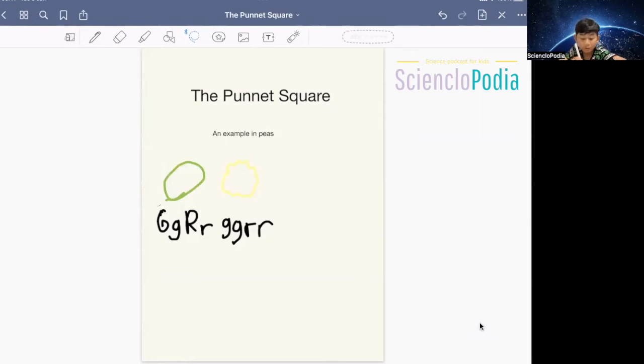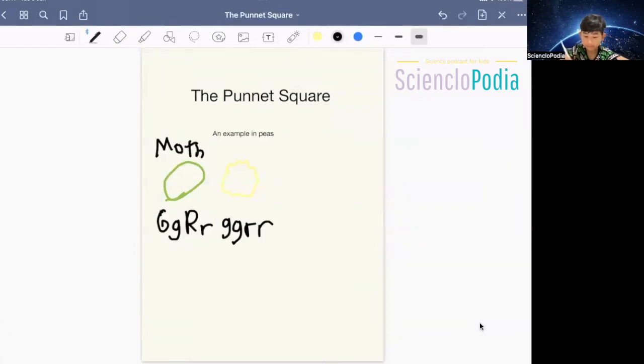This is called a genotype. And let me show you what a phenotype is. So this is a genotype. It's basically the characteristics that a parent has. And here's the phenotype. That's what the parent looks like, or the offspring looks like. So it's very round. The mother, let me write it down. Mother.